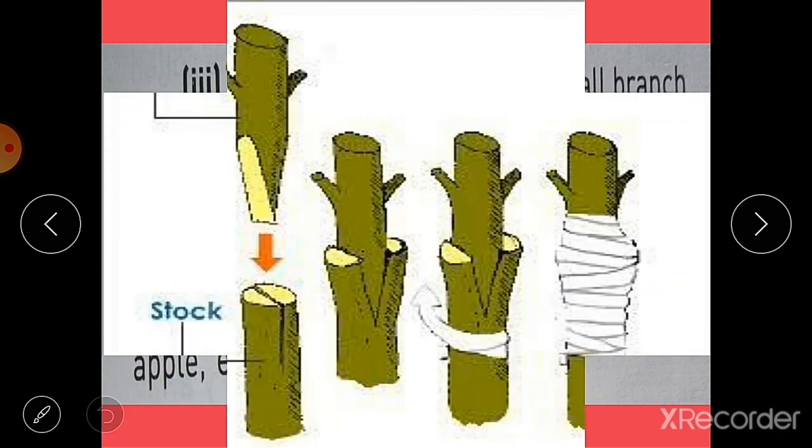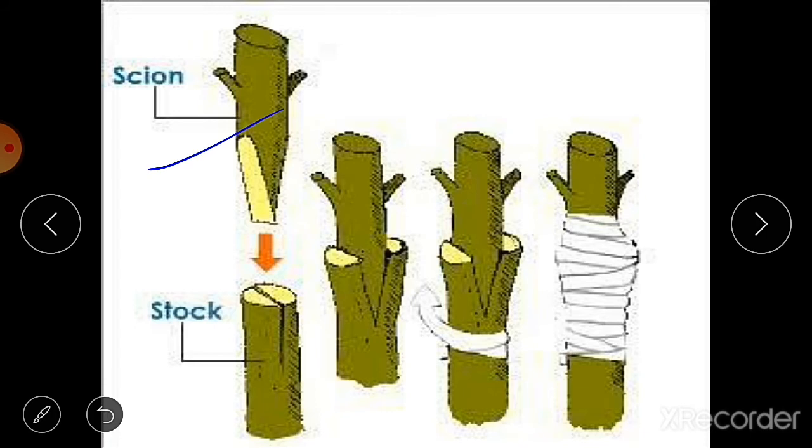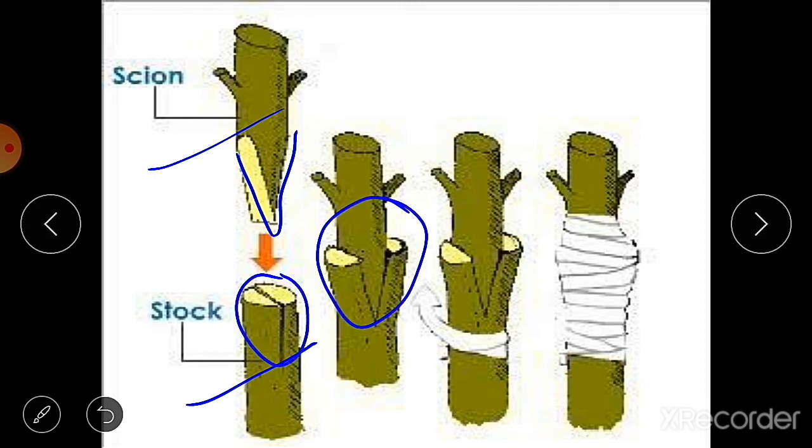So you can look at the picture here. This is the scion, this is the stalk. Here one cut is there, and here this scion is cut into a shape that will fit into this cut in the stalk. Then you can see it is inserted, and then it is tightly packed with polythene, or we can say tape or any cloth. It is tightly packed together, both the parts, that is scion and stalk. So this is known as grafting.